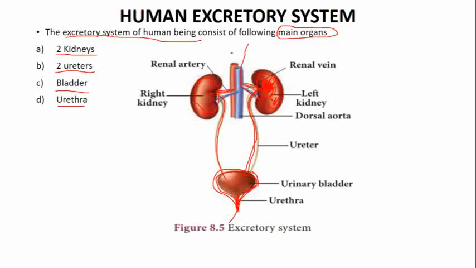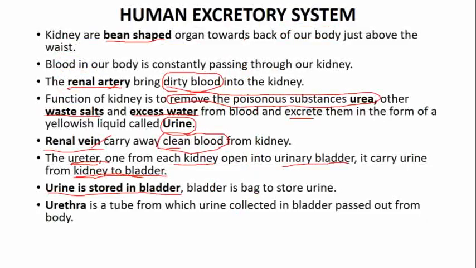From this red pipe, that is the renal artery, the blood is brought into the kidney. See the red pipe, here filtration is done, and from this blue pipe, that is the renal vein, it is given back to the blood circulatory system. Here also from this red pipe the blood is brought into the kidney, filtration is done, and from this blue pipe, the renal vein, it is given back to the blood circulatory system. So this is how the blood circulation happens.